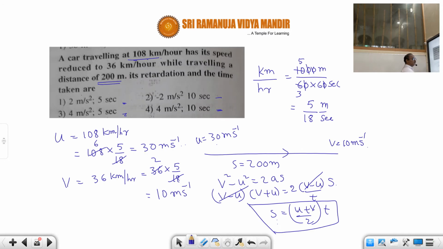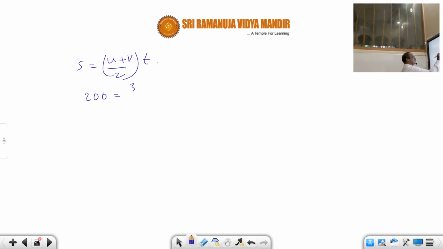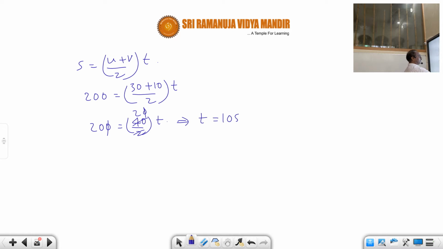That equals u value 30 and v value 10. So 30 plus 10 divided by 2, into t, where t is time. So 200 is equal to 40 divided by 2, that is 20, into t. That means time is equal to 10 seconds. So we calculated the time.